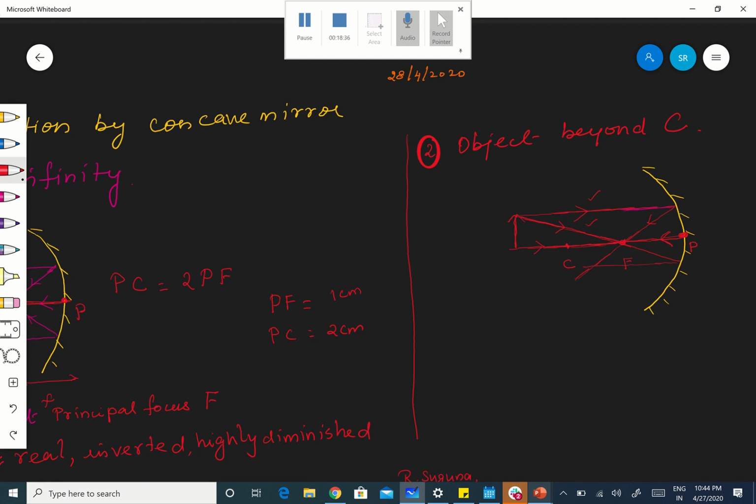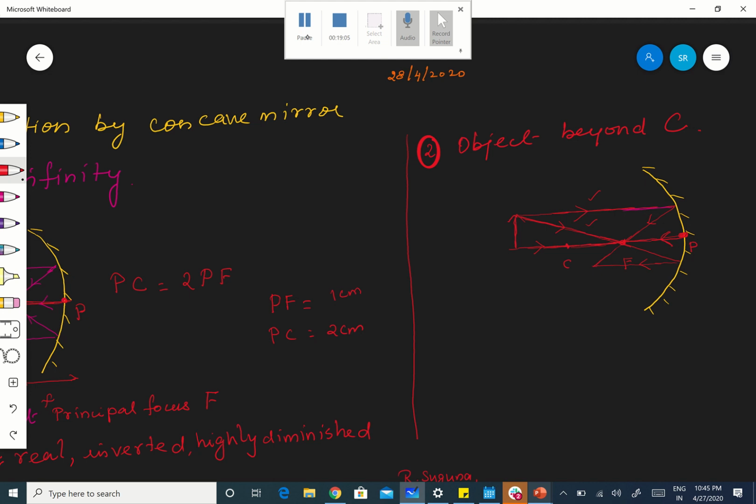It will be parallel. Okay, hope you are following. If the incident ray is parallel, then after reflection it will pass through the focus. And if the incident ray passes through the focus, the reflected ray will be parallel. Are you following? Vice versa. Now both are meeting here. Both the reflected rays are meeting here now.